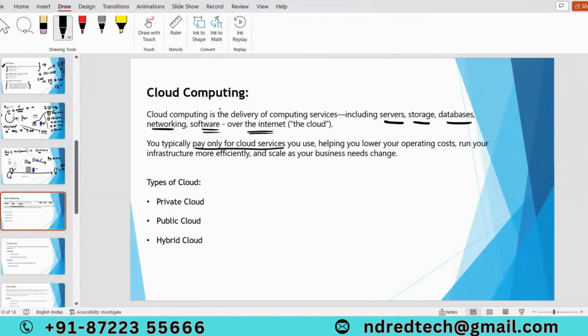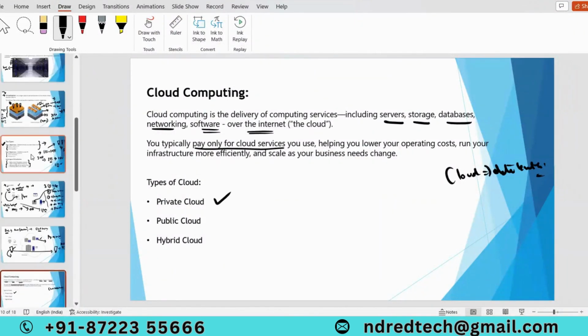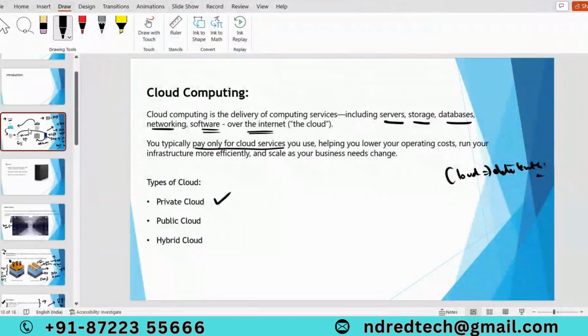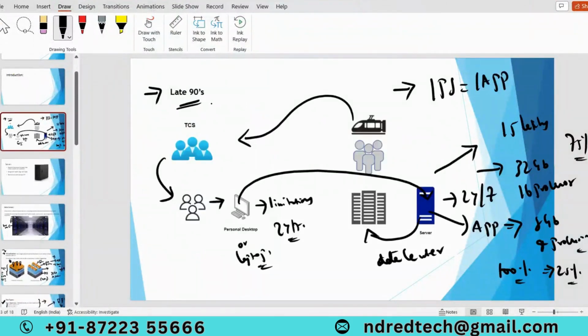So here we have different types of cloud: private cloud, public cloud, and hybrid cloud. See, cloud is nothing but a data center. So what is private cloud? If you see the first example, the late 90s scenario, this is the example for private cloud, because this data center belongs to TCS. It's TCS's responsibility to take care of this data center.